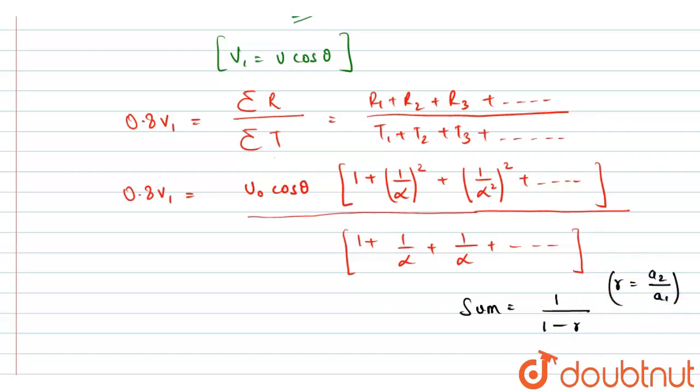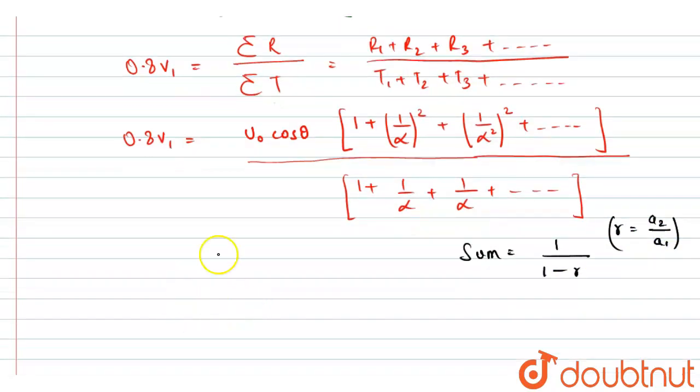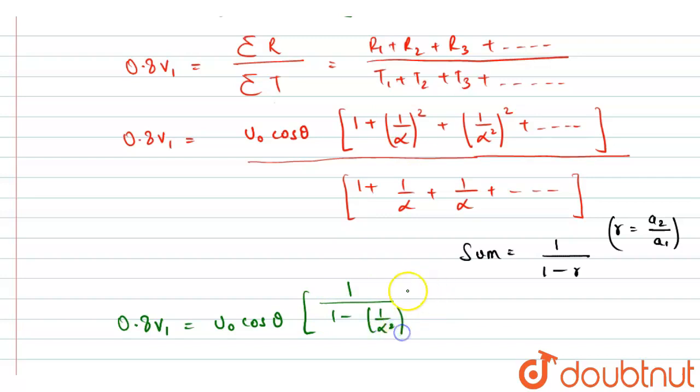The common ratio we can find as the second term divided by the first term. So using this formula we get 0.8 times v1 equals u naught cos theta. In the numerator we have the common ratio as 1 over alpha whole square, so 1 over alpha whole square divided by 1 will be 1 by alpha whole square. So we can write 1 over 1 minus 1 by alpha square.